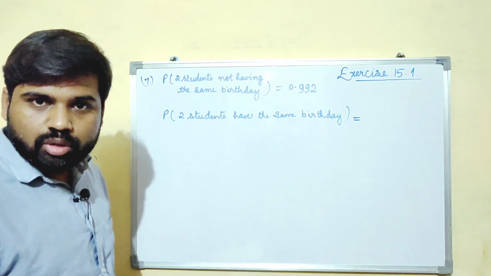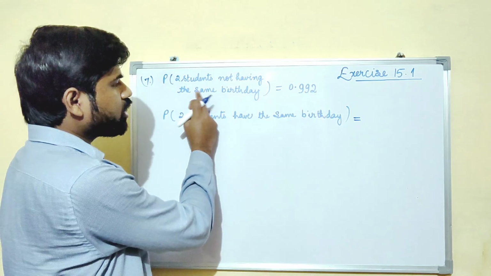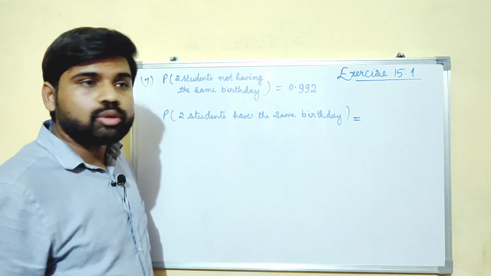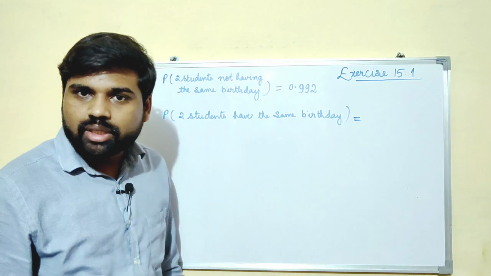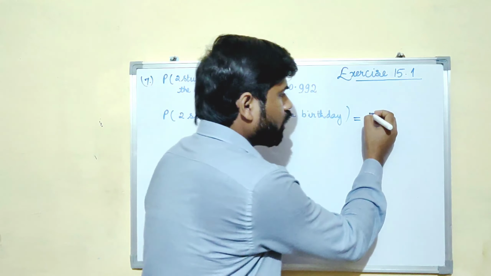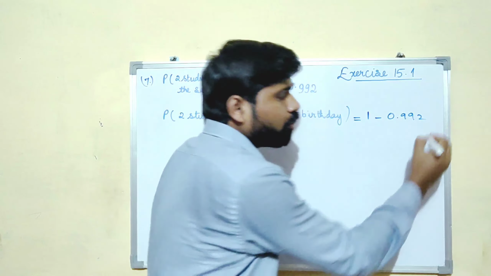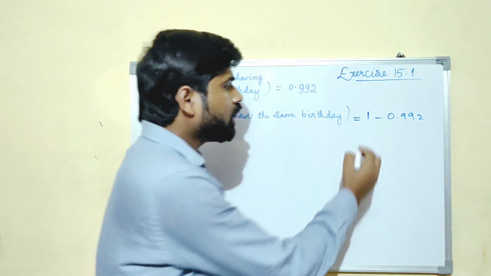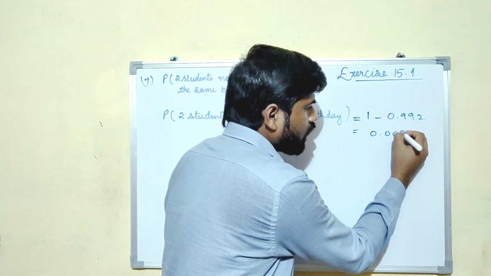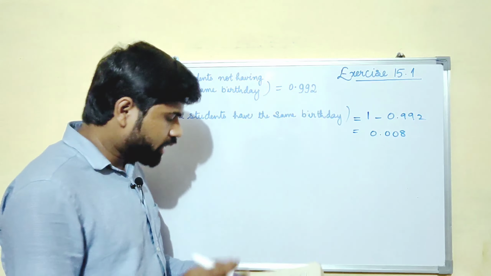So we need to find the probability of two students having the same birthday. We can find it by subtracting 0.992 from 1, right? So it will be 0.008. Simple.